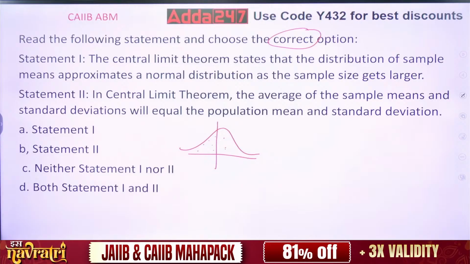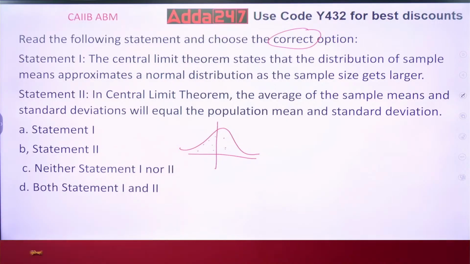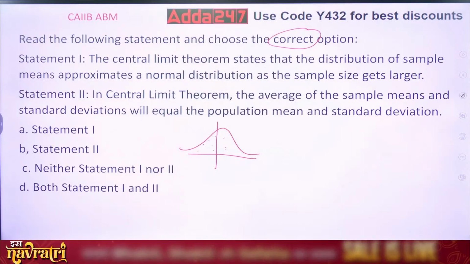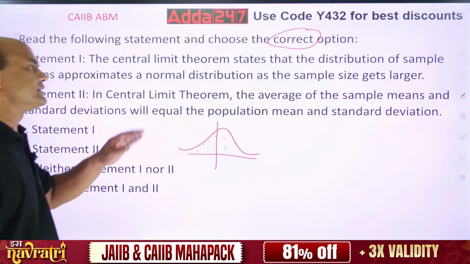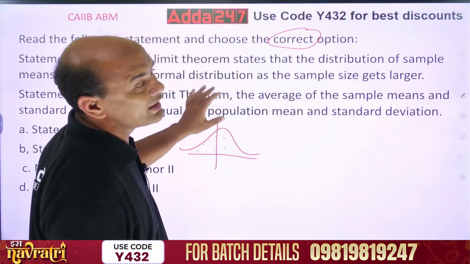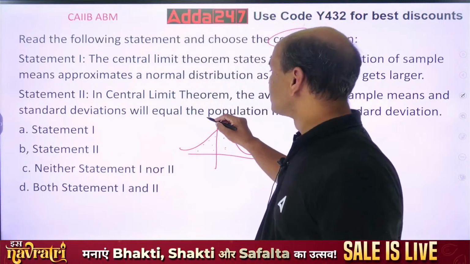Is this true? That is the basic logic of estimation, or the basic logic of the central limit theorem. As you go on increasing the sample size, the distribution moves towards normal. And the second point is also true. This is also true.